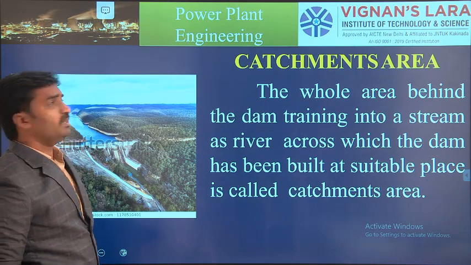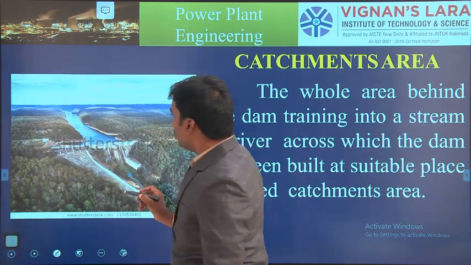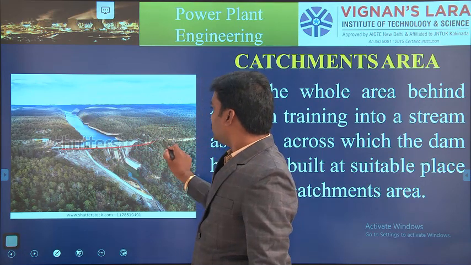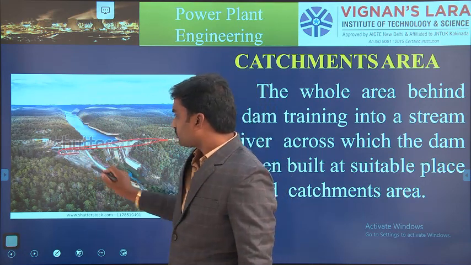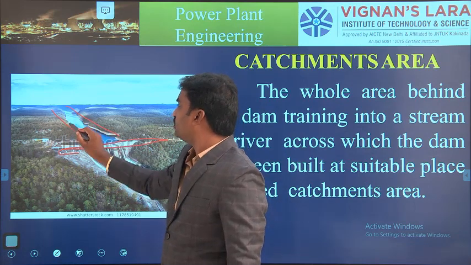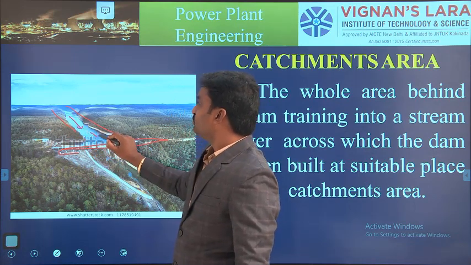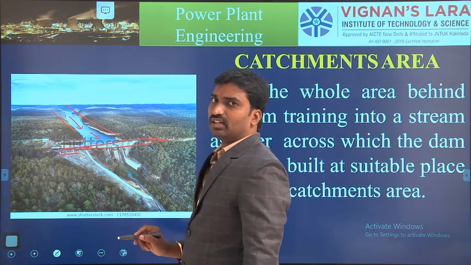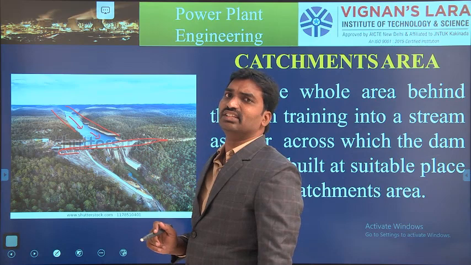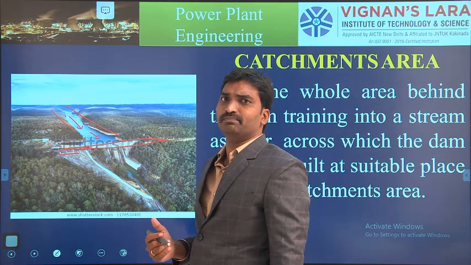For example, this is the dam area, and behind it we have a path for the water to stream in a particular way. That location is known as the catchment area.